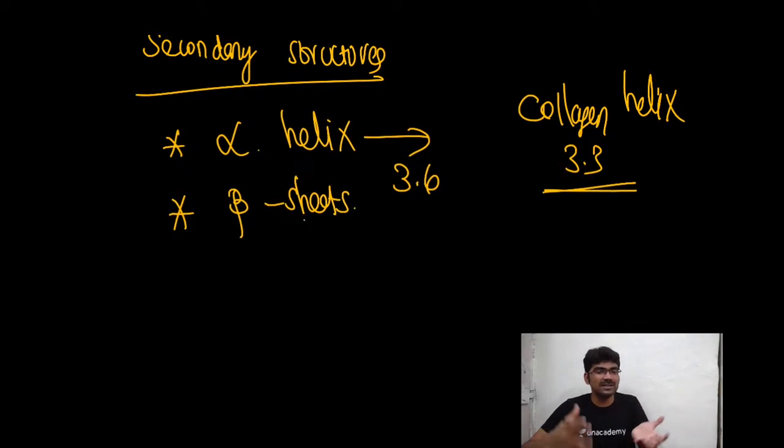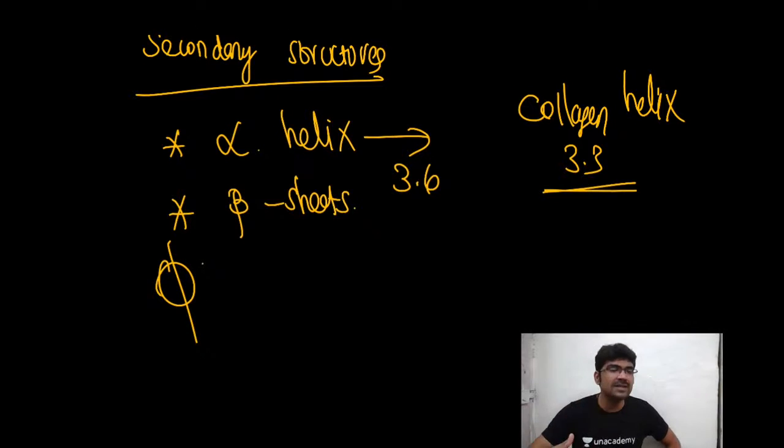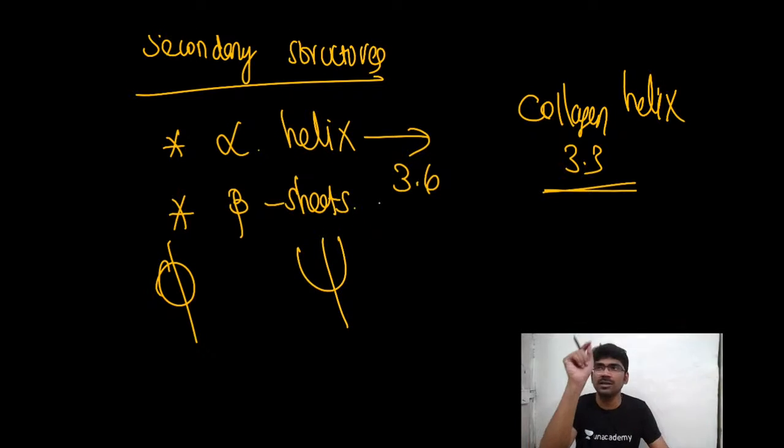So what is this alpha helix? You have a phi angle, psi angle, you know, right? So how do we characterize secondary structure? Based on the phi angle and psi angle of the Ramachandran plot. You plot the phi angle and psi angle in the Ramachandran plot, and you will find that this is coming in this position, so this means it's a particular structure. Okay, good. So in the book, for completion's sake, I have given more details. No need to memorize all these deep numbers.